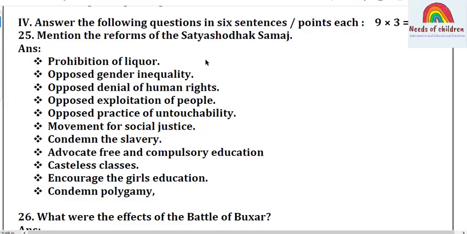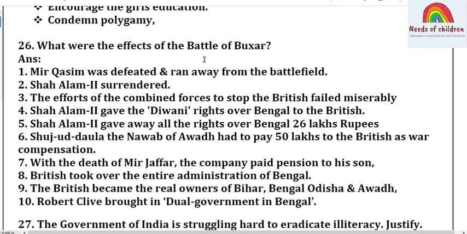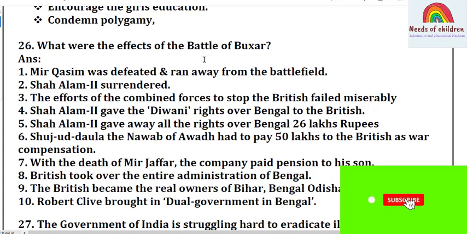Let's move on to question number 26. What were the effects of the Battle of Buxar? Students, this is the question. It is from History, Advent of Europeans to India. Answer: Mir Qasim was defeated and ran away from the battlefield. Shah Alam II surrendered. The efforts of the combined forces to stop the British failed miserably.